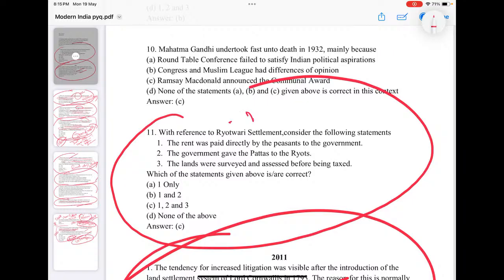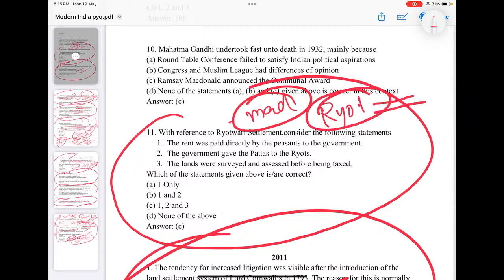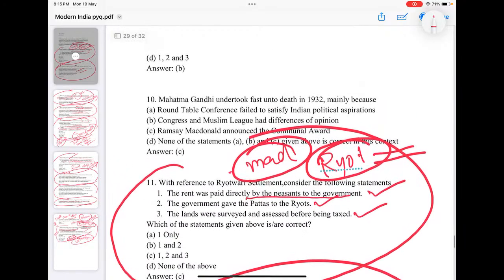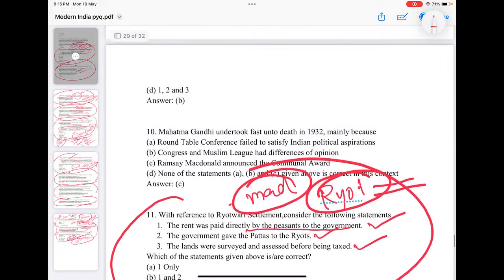Rayotwari was first introduced in the Madras presidency, and here the Rayot is the owner of land and he is supposed to pay the tax to the government. So rent was paid directly by peasant to government is true. Government gave pattas to Rayots. Lands were surveyed, assessed before being taxed. All are fine here with regard to Rayotwari settlement. And the biggest problem here is that government at will, anytime, can revise this land revenue. So there is overburden of taxes, year after year. This is something Rayotwari introduced in Madras presidency for the first time.